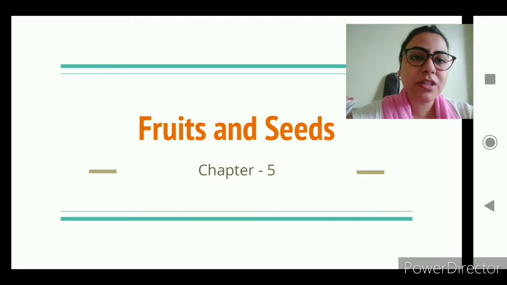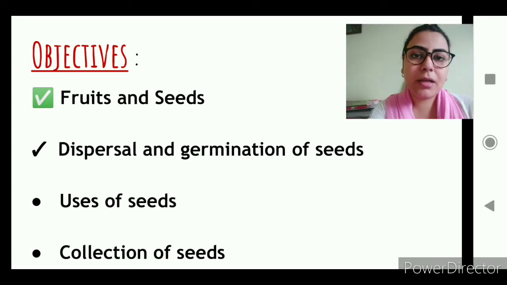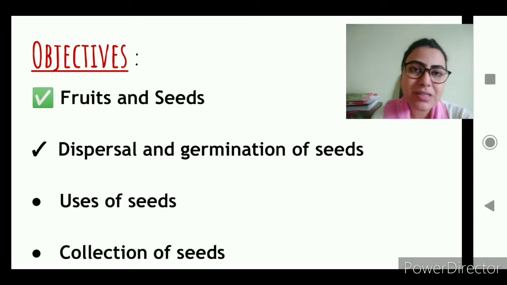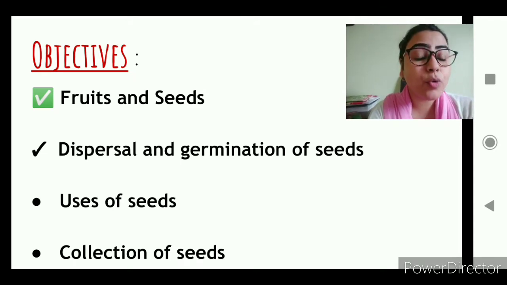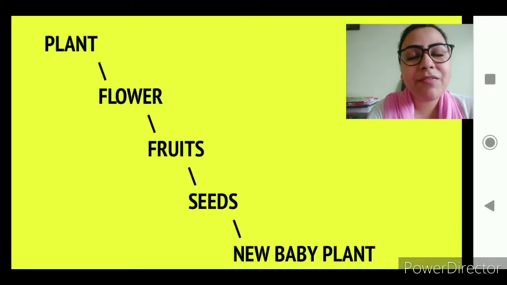Today we will continue with the chapter that we were already doing, that is fruits and seeds. In our last class, we got to know about fruits and seeds, how fruits are produced and how we get the seeds. Now, let's have a quick recap.